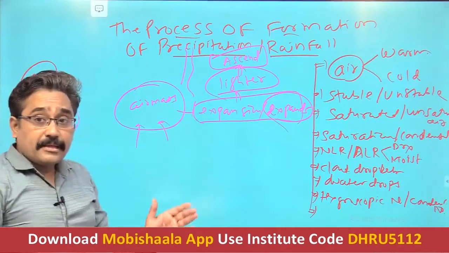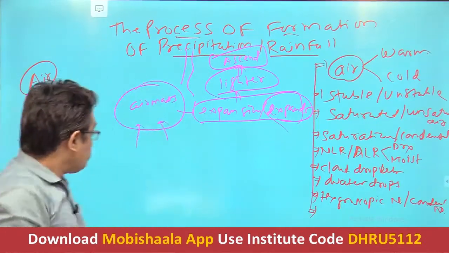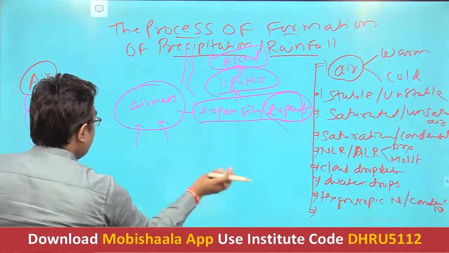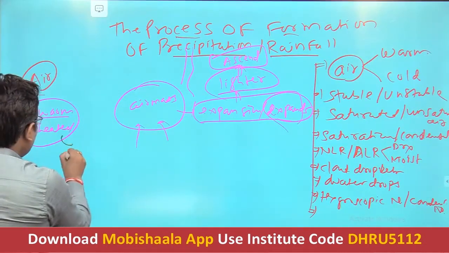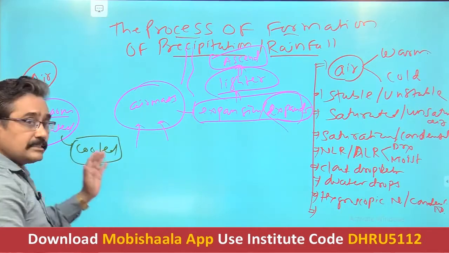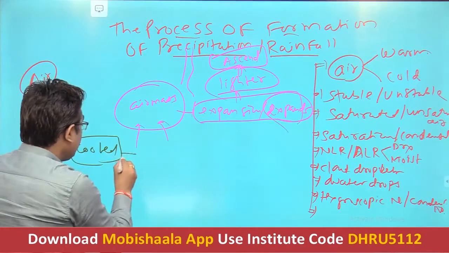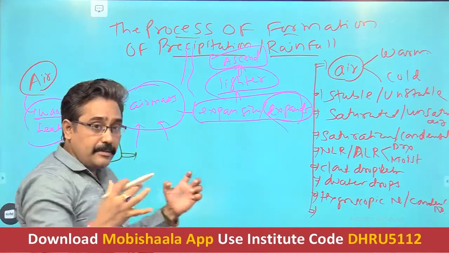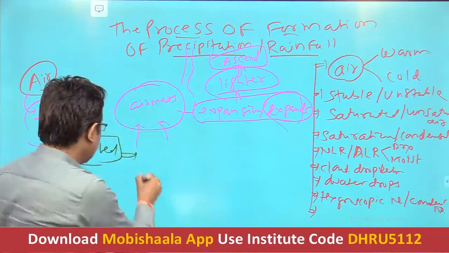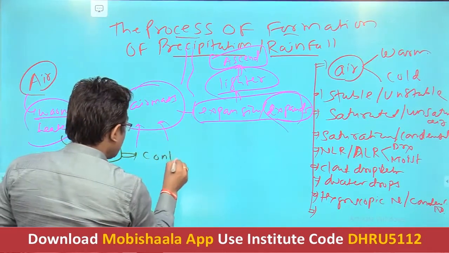Now see what happens in exactly the opposite case. If the air mass is cooled, then what will happen? If any substance is cooled, it starts contracting.